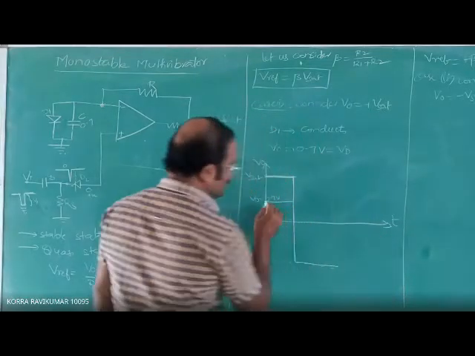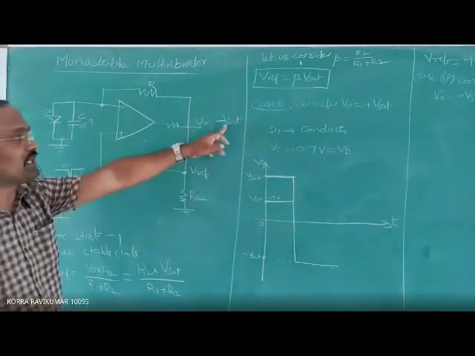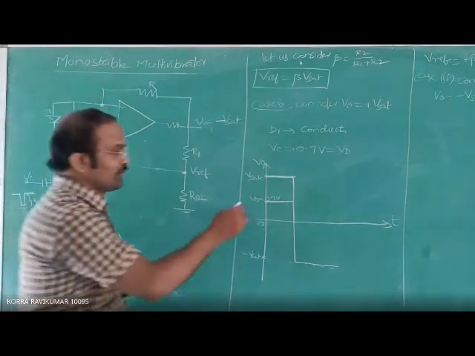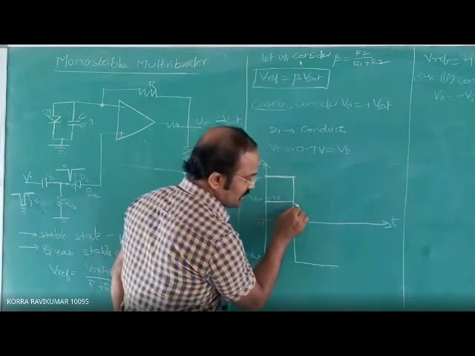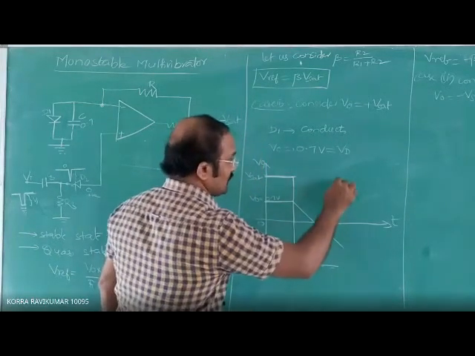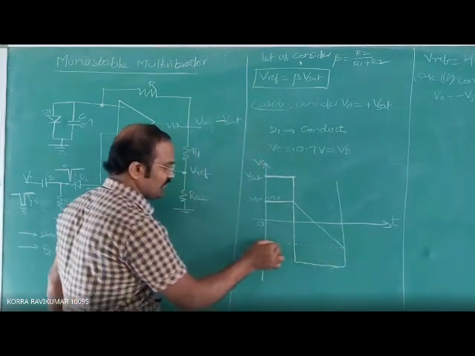Initially the capacitor voltage is 0.7 volts. Now, because of the presence of V0 equal to minus V saturation at this point, the capacitor discharges from VD equal to 0.7 volts and gradually decreases to V reference. This voltage is called V reference.